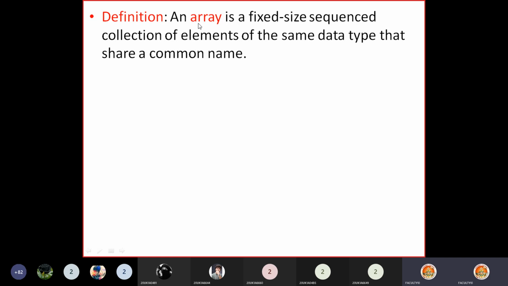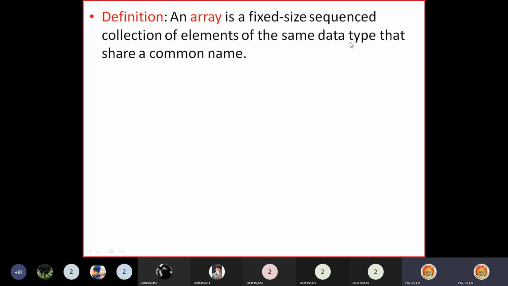If you look into the definition of array, array is a fixed size. The size of the array is fixed, so we need to provide the size of the array, how many elements we are going to store. That's why it is fixed size. Sequenced collection means the 100 elements are stored in a sequence, one after the other. Collection of elements of which type?